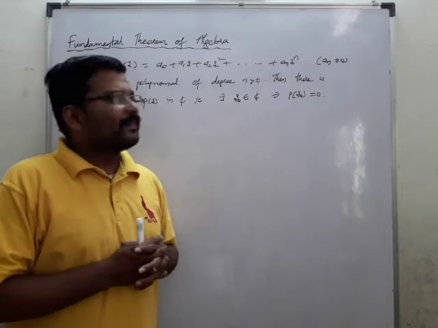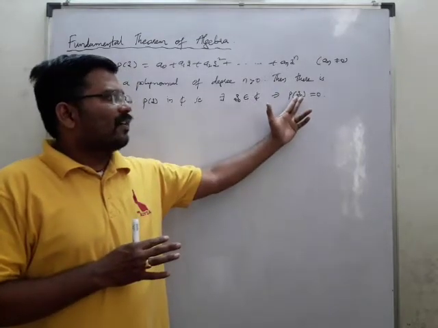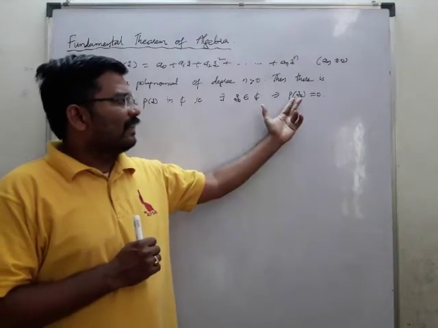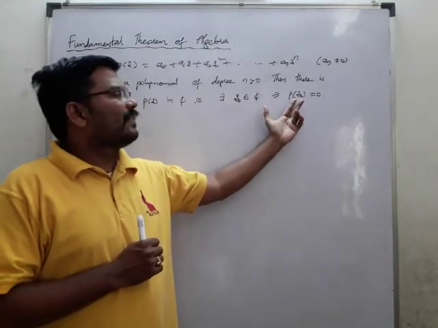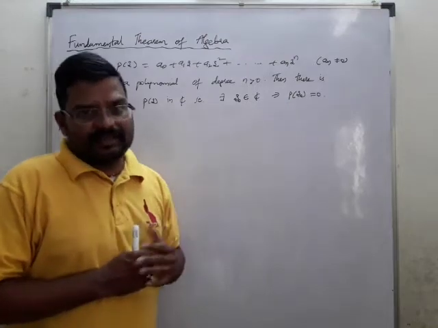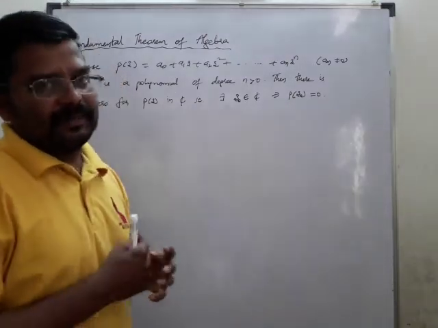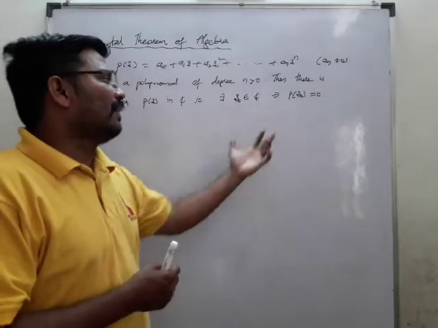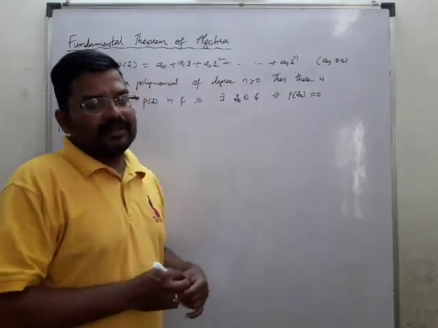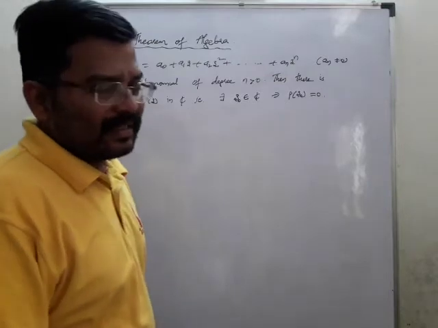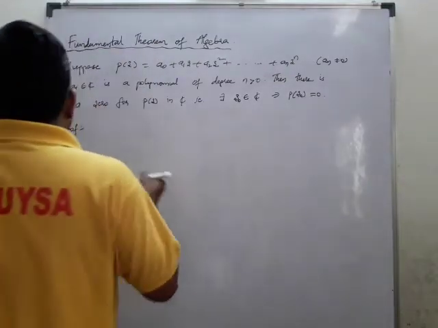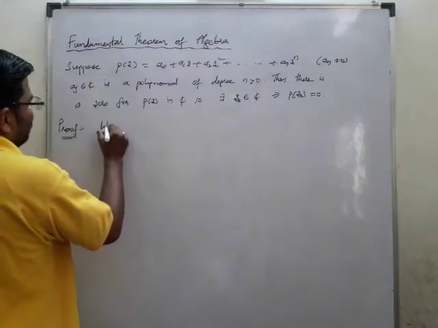We'll suppose that p of z is not equal to 0, that the theorem fails, and we suppose that p of z is not equal to 0. Then we'll try to prove the theorem. We'll get a contradiction in the end, so that we can prove that p of z equals 0. So we'll go in a contradiction manner. So first we'll take this in the form like this. So, proof. We prove this theorem by contradiction.